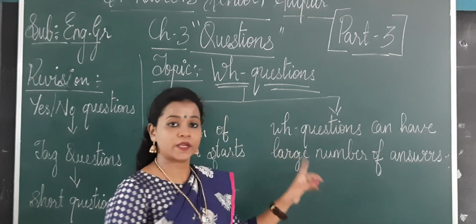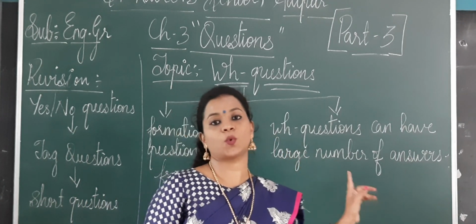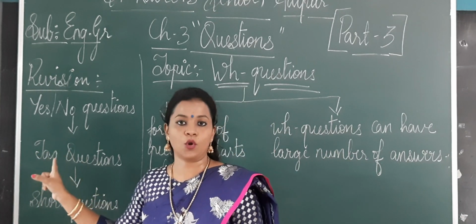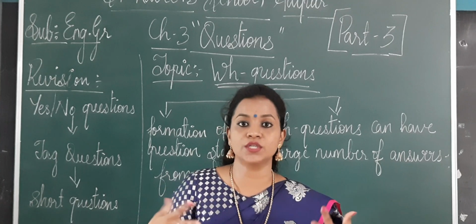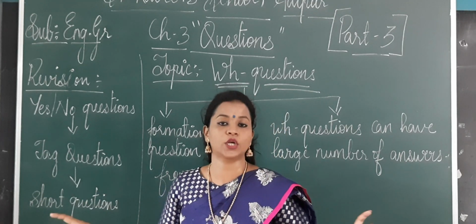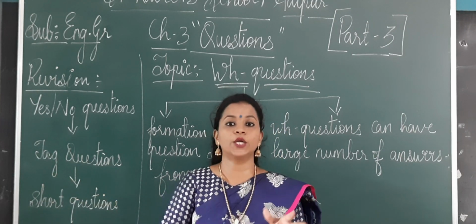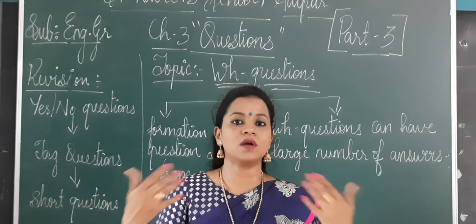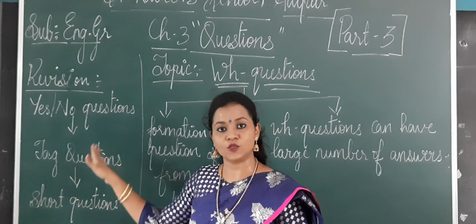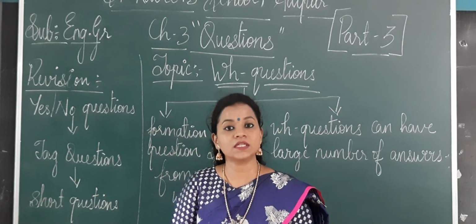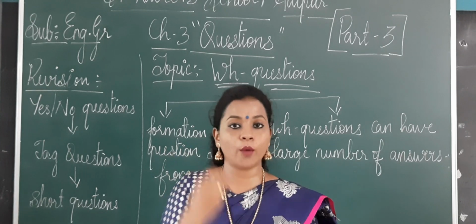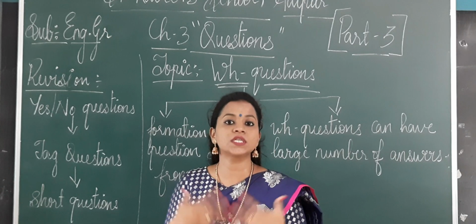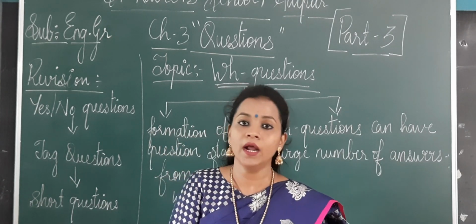But in WH questions, the answers will be longer or bigger than in the yes or no question. If I am asking you what is your name, the whole sentence will go, my name is so and so. Where do you live? I live in so and so place. So it can be longer answers than the yes or no questions. Now I will further give you the formation of the WH words and how it is spoken about, so that we will see from our textbook.